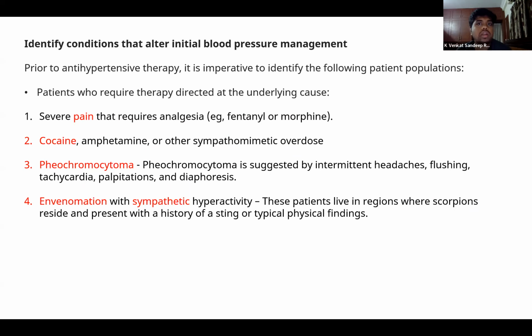Other conditions where it is imperative for us to treat the underlying cause include providing proper analgesia if the child is suffering from severe pain causing high blood pressures, and ingestions like cocaine or amphetamine. In case of any pheochromocytomas and any envenomation, in all these conditions, we should be treating the underlying cause, after which the blood pressure will gradually decrease on its own.